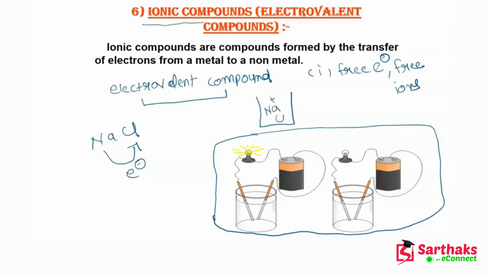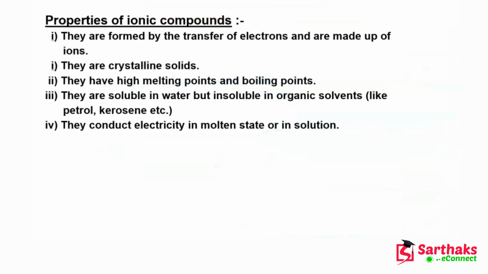This NaCl will break into Na plus and Cl minus. Because it has the presence of ions, it will conduct electricity. So you can say in the molten state the ionic compound conducts electricity. I hope guys this point is clear to you. Now let's move on to the next slide and let's see the properties of the ionic compound.